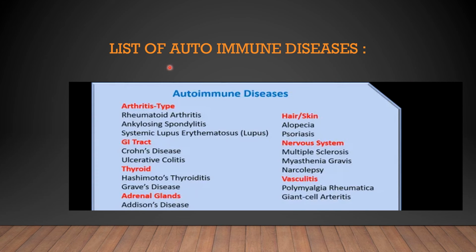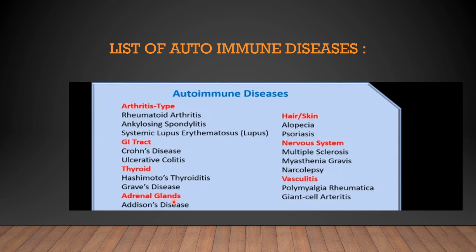So these are the list of autoimmune diseases. Arthritis types: rheumatoid arthritis, ankylosing spondylitis, systemic lupus erythematosus. In the GI tract it is Crohn's disease, ulcerative colitis. In thyroid it is Hashimoto's thyroiditis, Graves' disease.